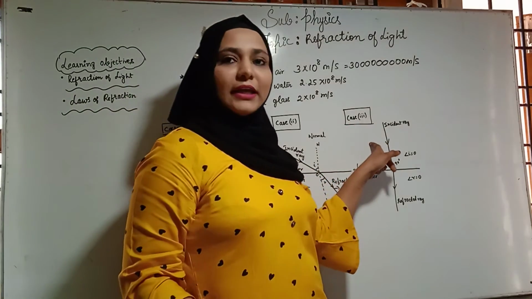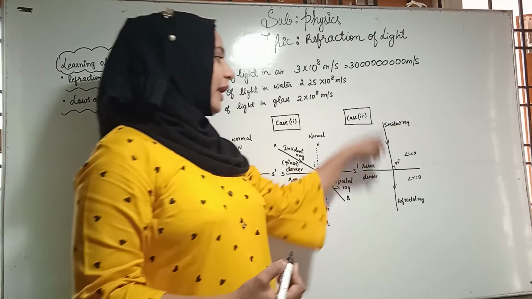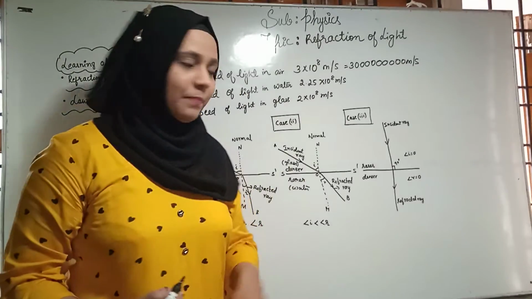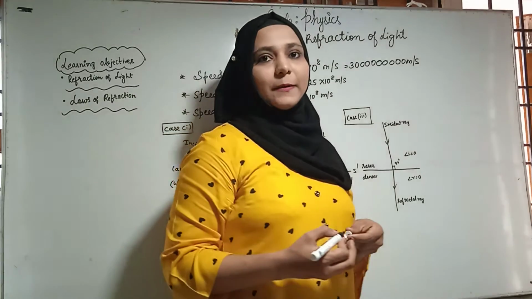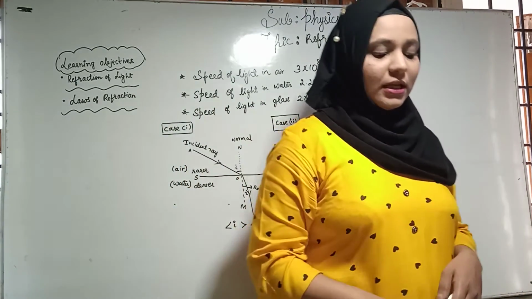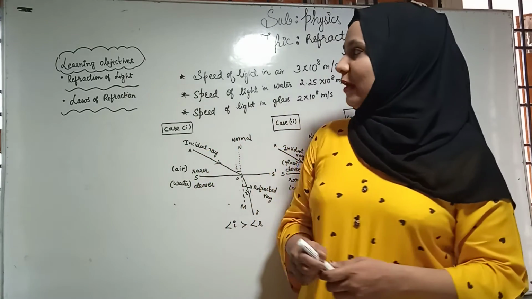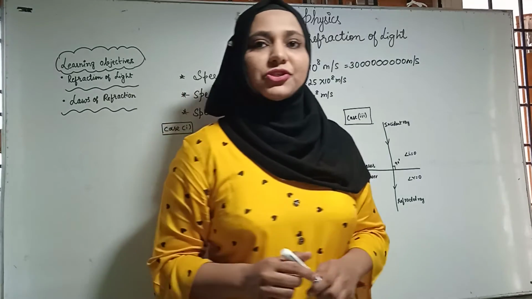Next, we'll move to the third case. If the incident ray falls straight without any bend in nature, then it passes undeviated. Therefore, these are all the cases where we see the speed of light increases and decreases. Now we'll move to the laws of refraction.